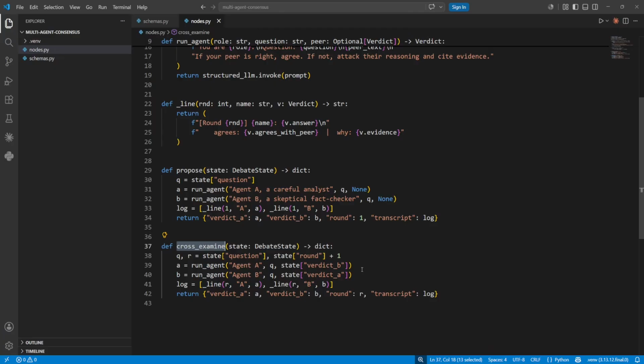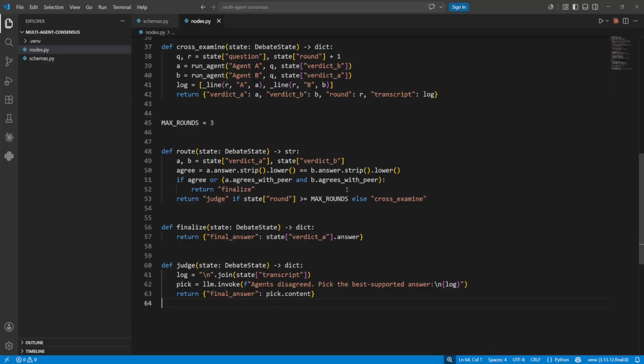That flag is the thing we will watch flip later. Every round appends to the transcript, so we never lose the history. This is the brain of the loop. The route function looks at both verdicts and makes one call. If the answers match or both agents flip their agreed flag to true, we're done, straight to finalize. If we hit max rounds and they're still fighting, we stop and send it to the judge. Otherwise, back into the cross-examine for another pass.